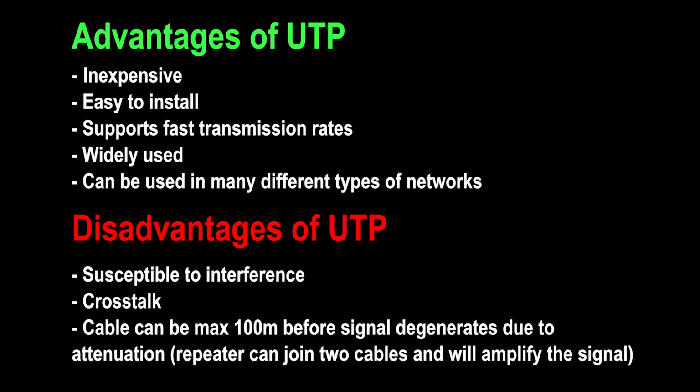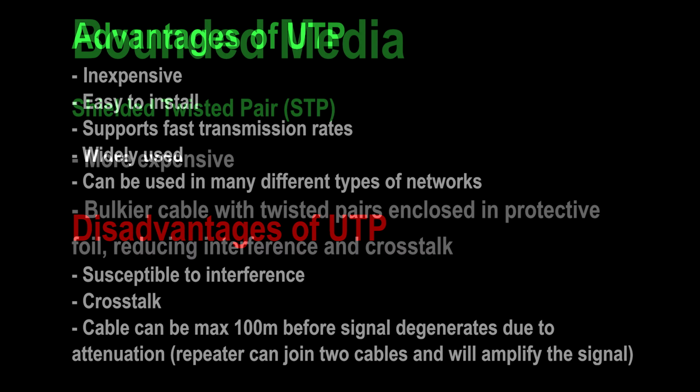The disadvantages are that they are susceptible to interference and crosstalk, and the cable can be a maximum of 100 meters before the signal degenerates due to attenuation, although a repeater can be used to join two cables and amplify the signal. Another type of bounded media is the shielded twisted pair, STP, which is more expensive and is a bulkier cable with twisted pairs enclosed in protective foil, reducing interference and crosstalk.